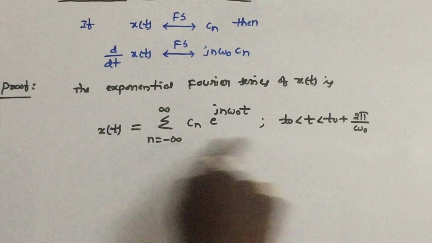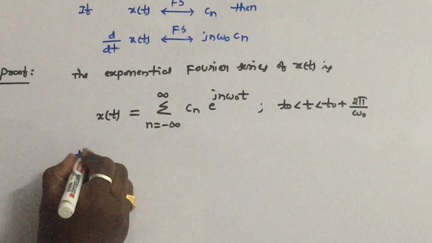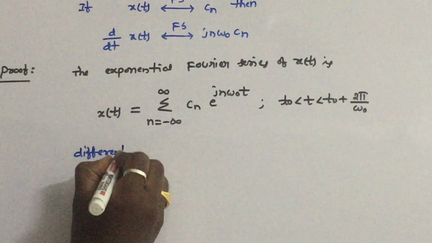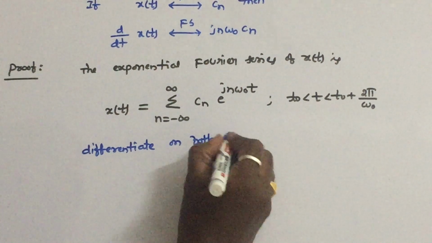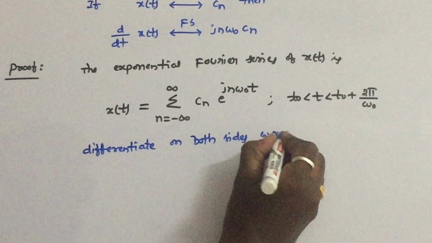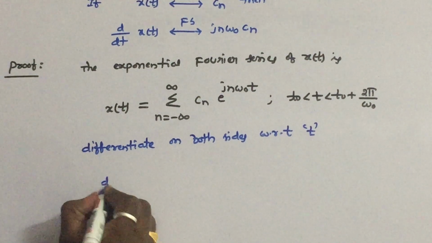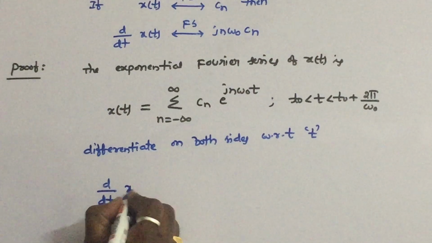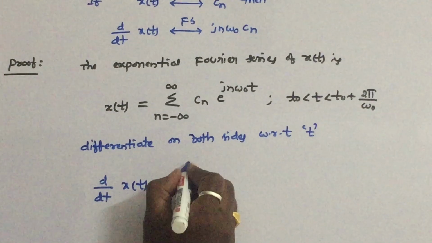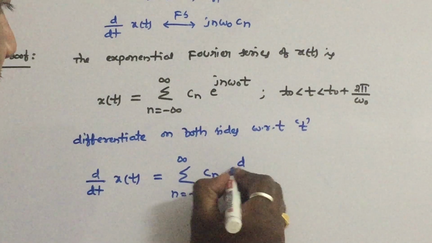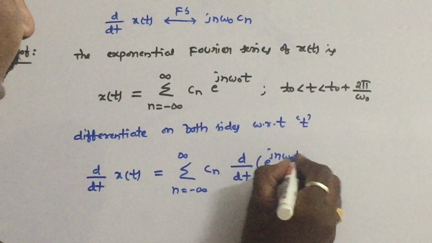Because this is the differentiation property, differentiate on both sides with respect to t. On the left side we write d by dt of x of t. That is equal to summation, keeping the right side as it is, the coefficients as they are, write d by dt of e power j n omega 0 t.